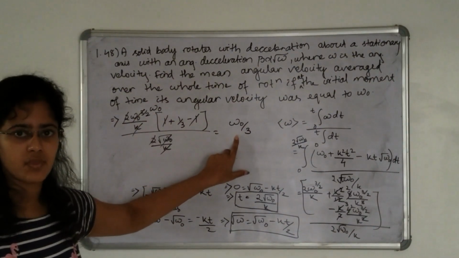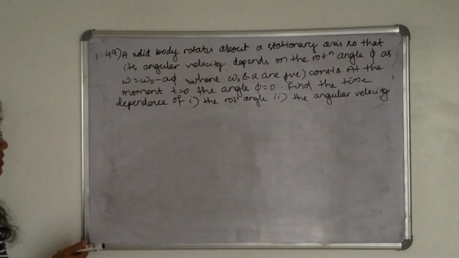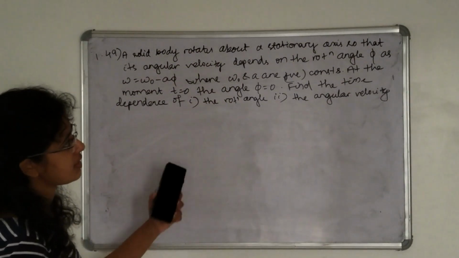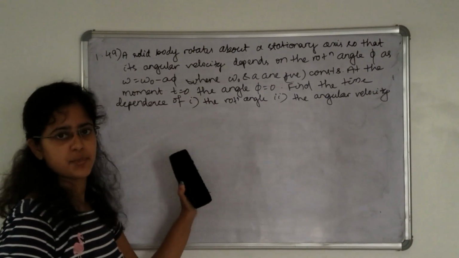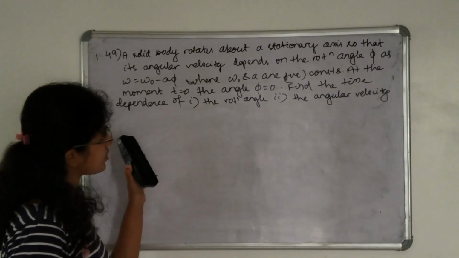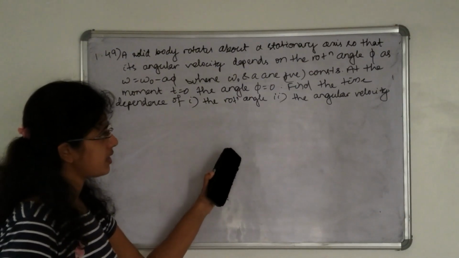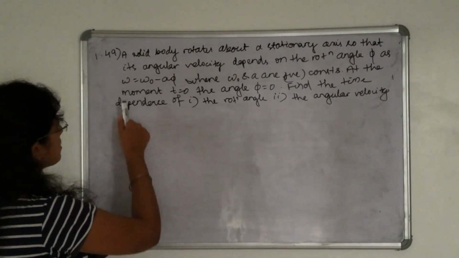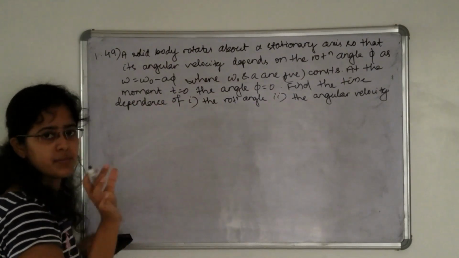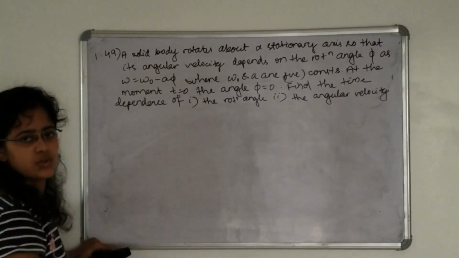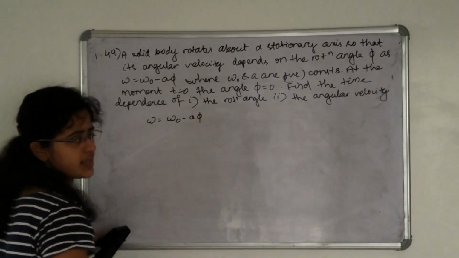Okay. So the next question is: a solid body rotates about a stationary axis so that its angular velocity depends on the rotation angle phi as omega is equal to omega naught minus a phi, where omega naught and a are positive constants. At the moment when t is equal to 0, the angle phi is equal to 0. Find the time dependence of the rotation angle and angular velocity. In the question, here the angular velocity depends on phi, but we have to calculate the time dependence of the angular velocity as well as the rotation angle.